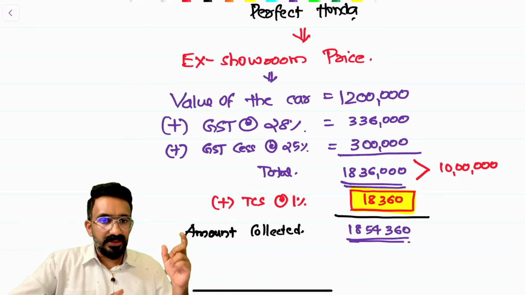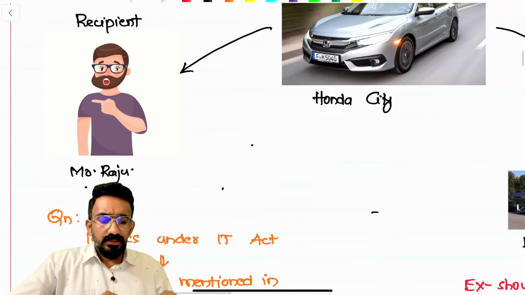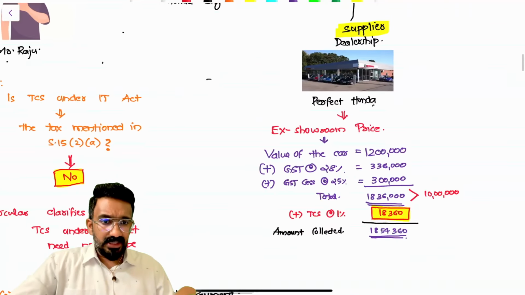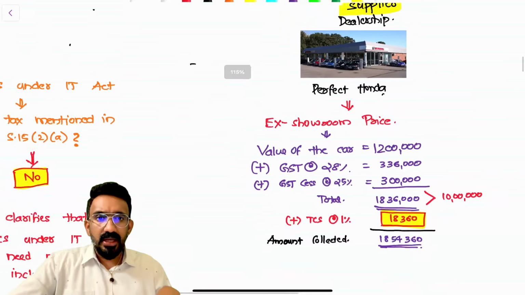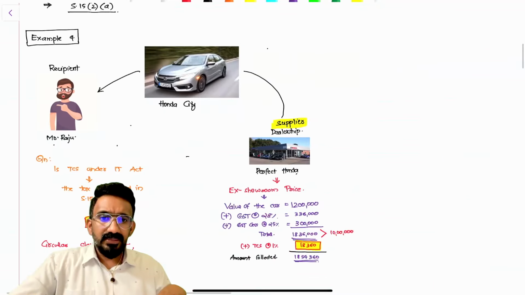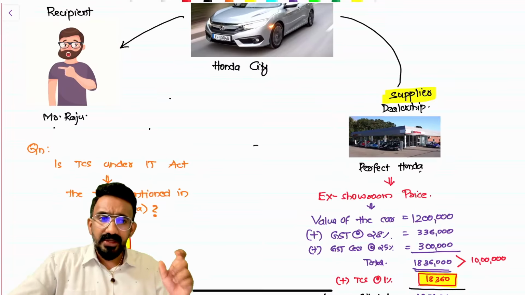So it attracts 1% TCS. So the showroom is going to collect from the customer an extra 1%, which means the showroom is going to collect 18,360, 1% of the ex-showroom price, from this particular customer. Question is this: on what value should GST be levied? GST will still be levied on the 12 lakh base value. The tax will not be added.